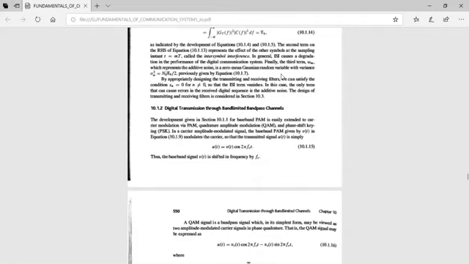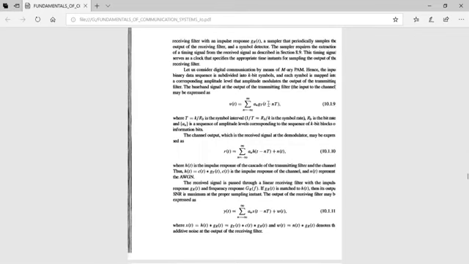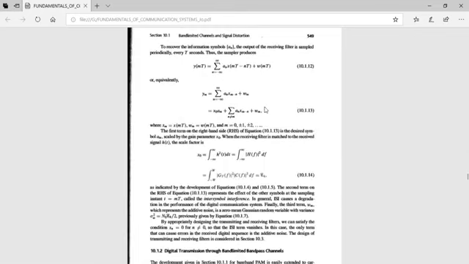Digital transmission through band limited channels. The development given for baseband PAM can be easily extended to carrier modulation via PAM and PSK. In a carrier amplitude modulated signal, the baseband PAM is given by V of t. What is V of t? It is the sum of an GT of t minus nT. The same thing I take here.